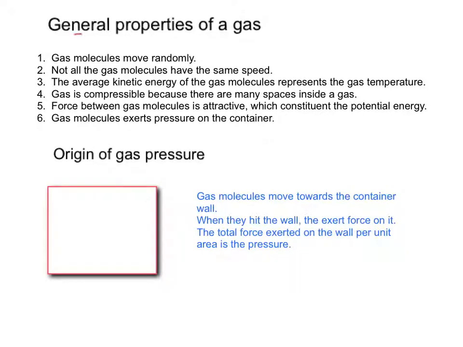The general properties of gas: gas molecules move randomly inside a container. That means they can move in different directions.